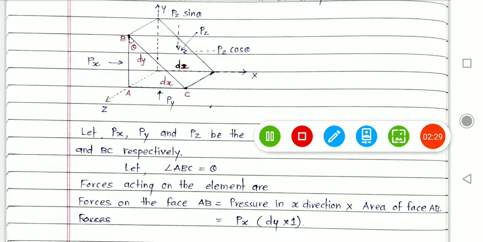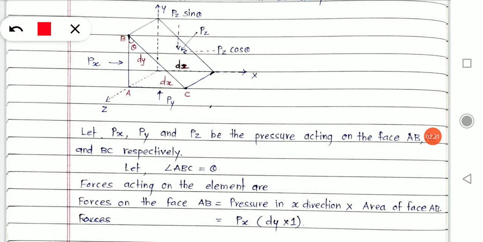On AB, pressure Px is acting. On AC, parallel to the x-axis, pressure Py is acting. Notice that I am saying pressure, not force. Pressure is force per unit area. Therefore, I am saying pressure.